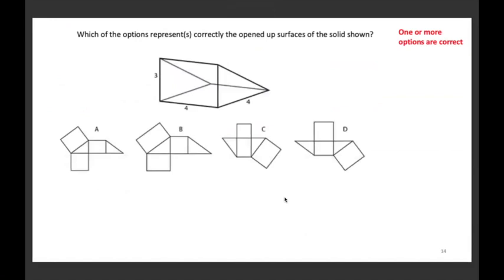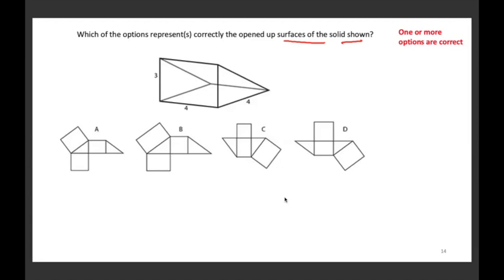Which of the options represents correctly the opened up surfaces of the solid? Given a solid, we are given its dimension. We have to identify which of these represents a correct opened up version of the solid. One or more options are correct in this case.